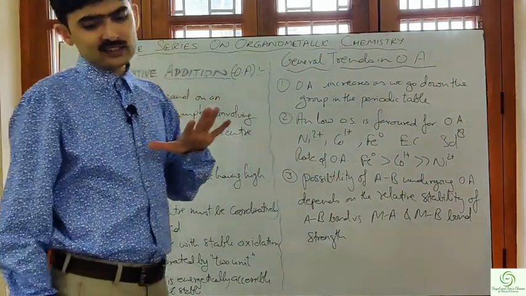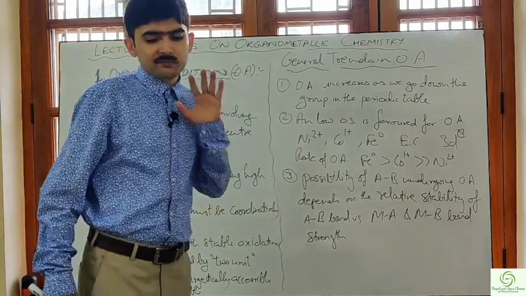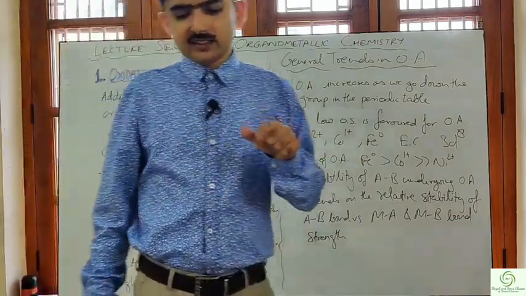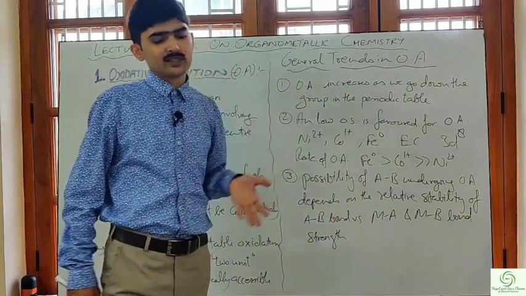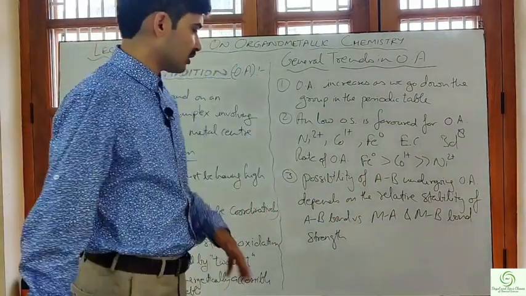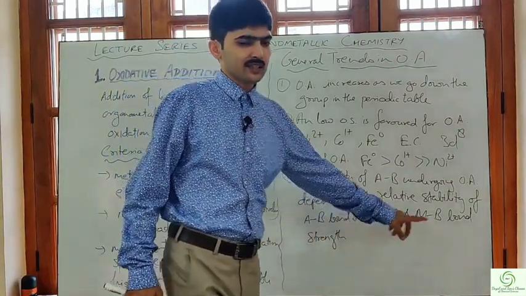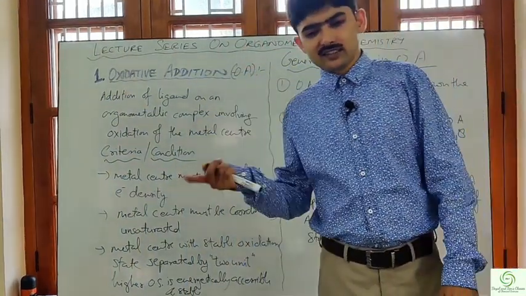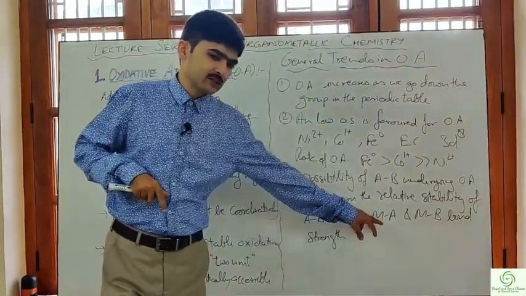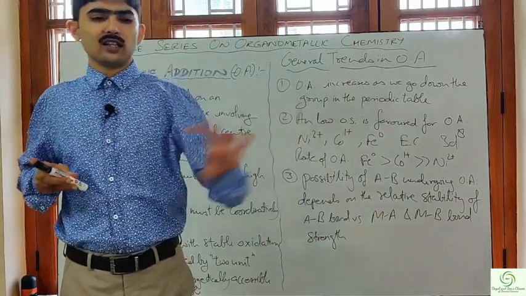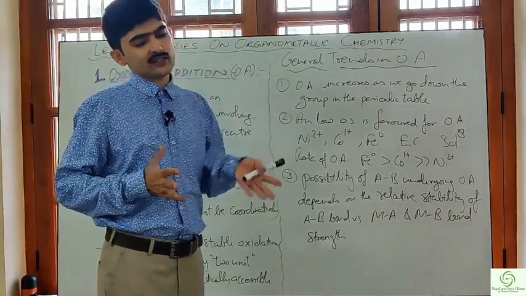For example, in alkanes, the reaction is slower or occurs very little, but in the case of alkyl halides, the oxidative addition reaction occurs rapidly and is more common than in alkanes. This is because in alkanes the C-H bond strength is much higher than the metal-carbon and metal-hydrogen bond strength, whereas in alkyl halides the C-X bond is weaker in comparison to the metal-carbon and metal-halide bonds. That's why oxidative addition is more common in alkyl halides than in alkanes.